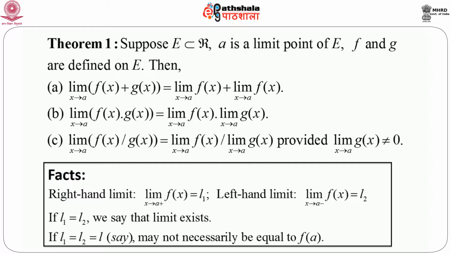Now this idea gives us another concept. So there are two situations. Consider the situation when the limit exists, and under this there are two situations: when the left hand limit and right hand limit are equal, but this equal value is not equal to the value of the function at that point, that is the value of function f at a, and another situation when L is equal to f(a). So this immediately gives rise to another concept which we are going to discuss within a few minutes.